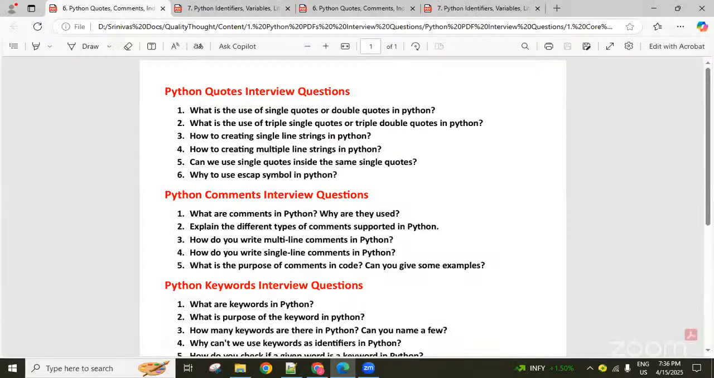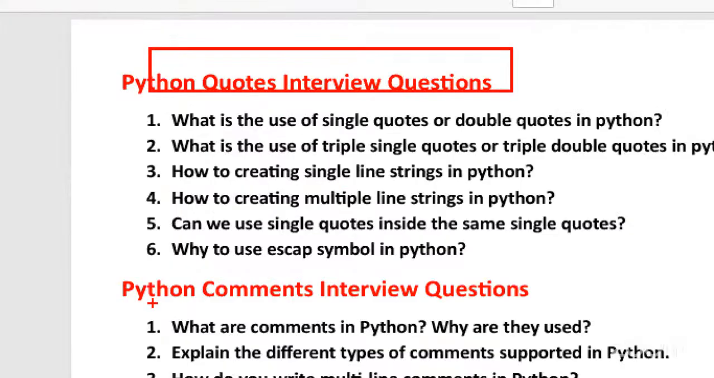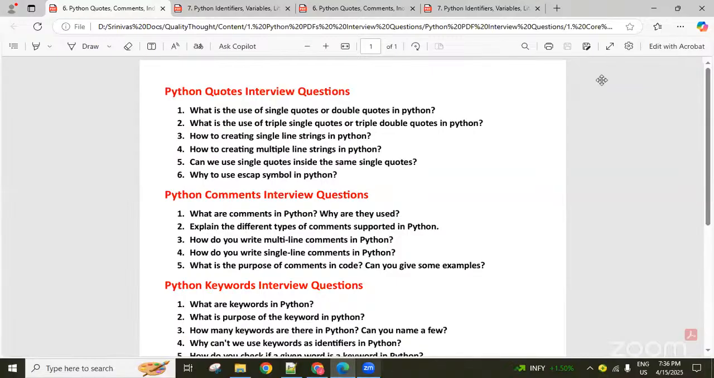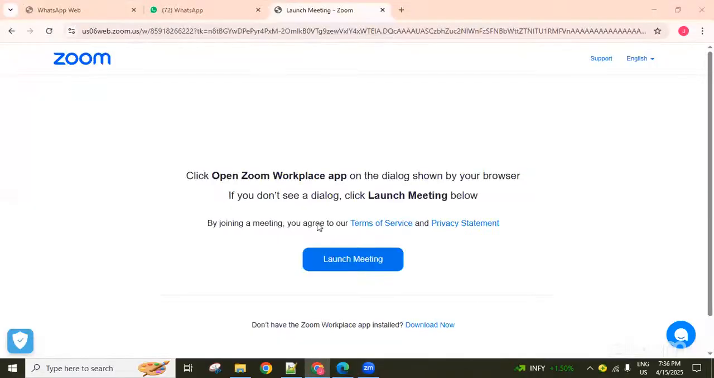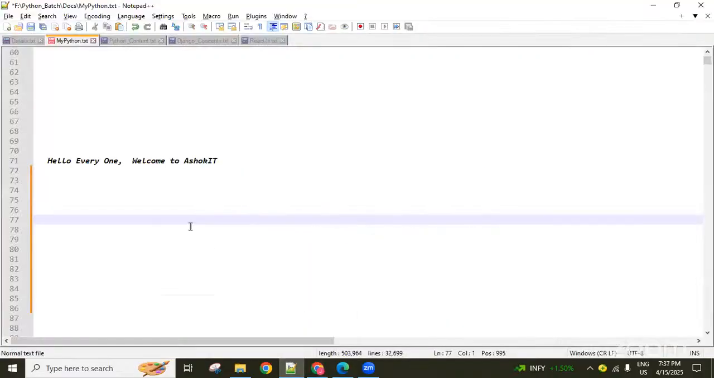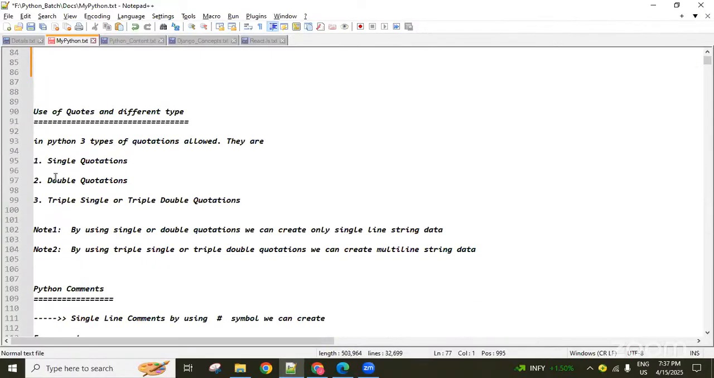Python quotations and Python comments are what we majorly discussed in the previous session. So how many types of quotations are allowed? That is the first thing you need to understand. Three types of quotations are allowed in Python: single quotation, double quotation, and triple single quotation or triple double quotations. Three types of quotations there.